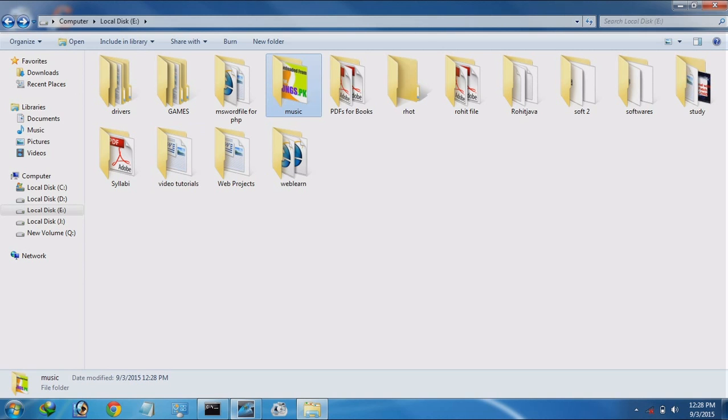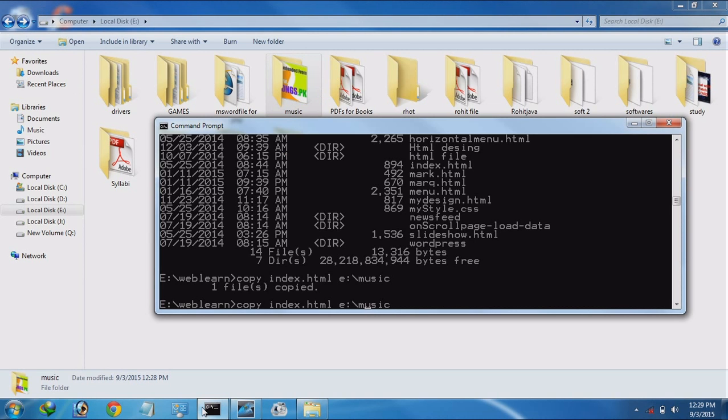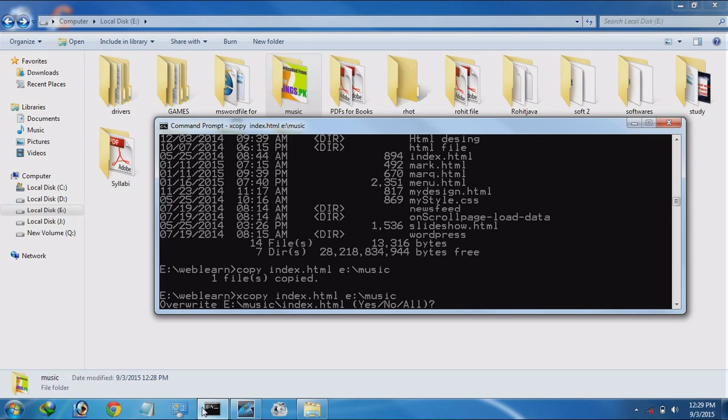It means our command works. Use xcopy, and see whether it works or not. Xcopy doesn't mean that your file will be removed from the source place. Xcopy and the copy command are both the same. For this purpose, if you want to move from one place to another place, we use the move command. We will learn it later.